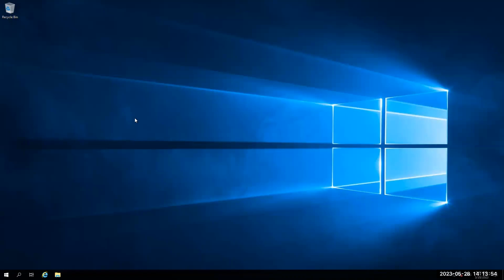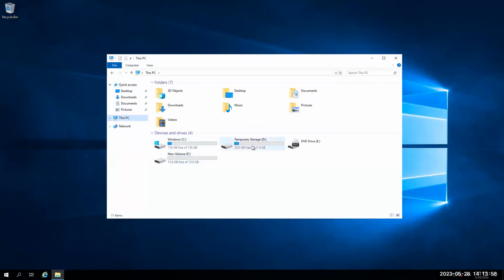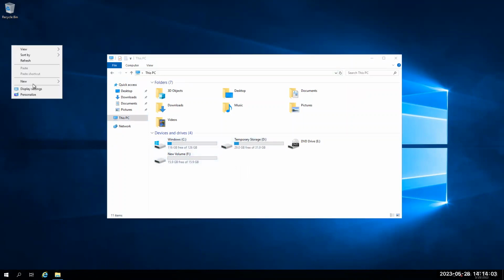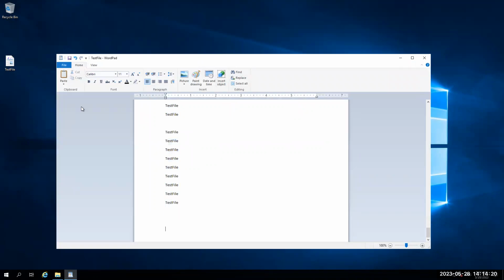Let me create a file. We'll back it up, we'll delete that file, and then we'll try to restore the machine. Okay, so here, let me create it on the desktop. Test file. I'm just doing it so the size of this file will be in MBs at least.